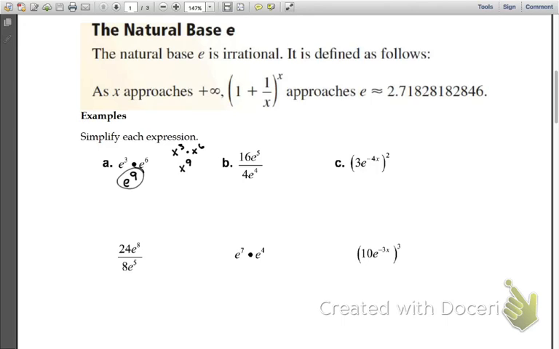Even if I have 16e to the fifth divided by 4e to the fourth, what do I need to do with the 16 and the 4? Divide them. So I'm going to have 4 on top, 1 on the bottom. What's going to happen with e to the 5th over e to the 4th? I'm going to subtract, and I'm just going to have e to the 1st. It's all over 1, so I can really just rewrite this as 4e.